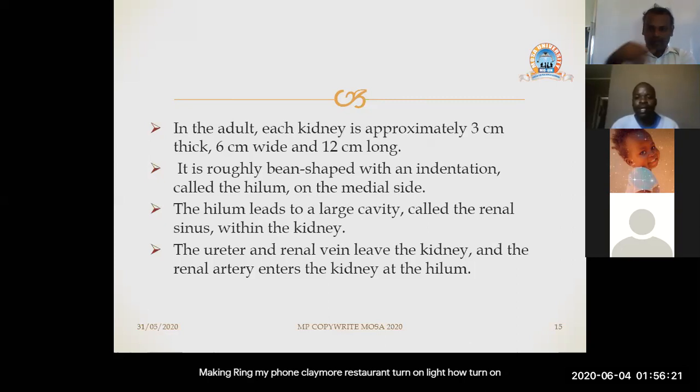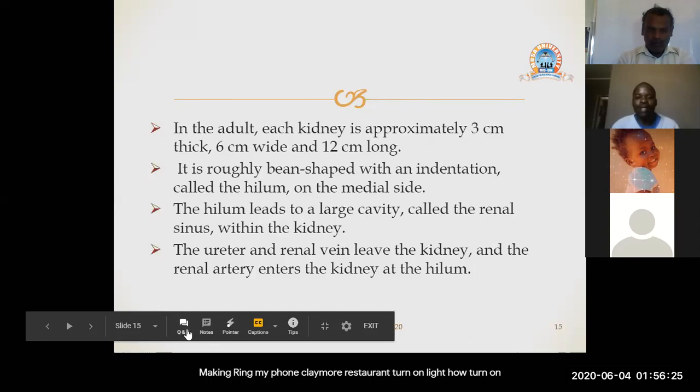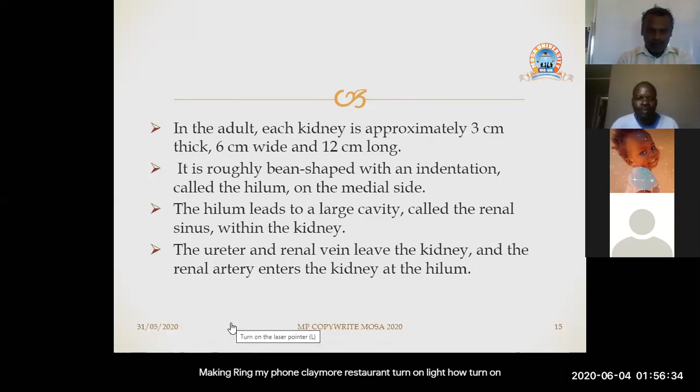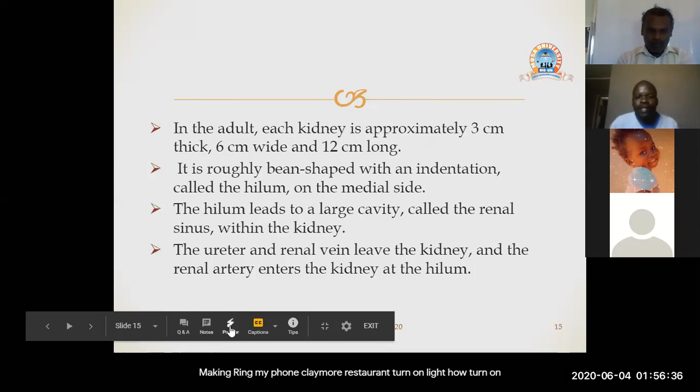If you don't know what centimeters are, look for a mathematics set, and there is a small rule that can show you how long 12 centimeters is, about this size. It is roughly shaped with an indentation called the hilum on the medial side.